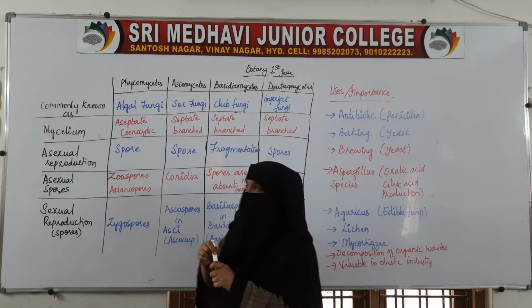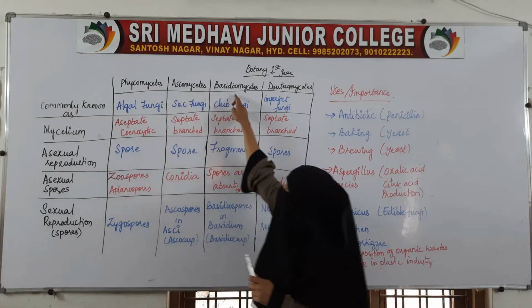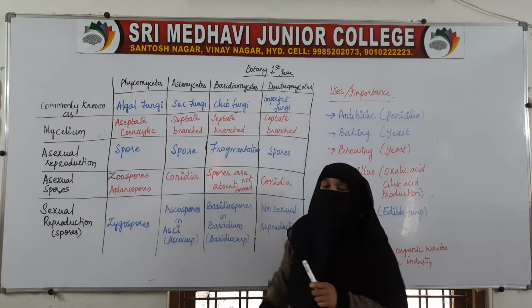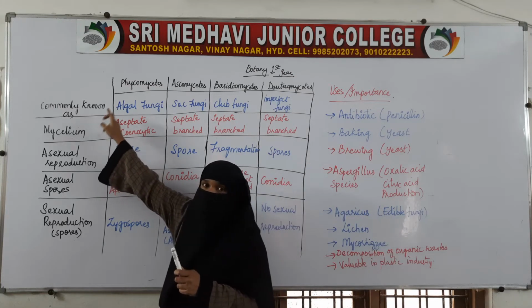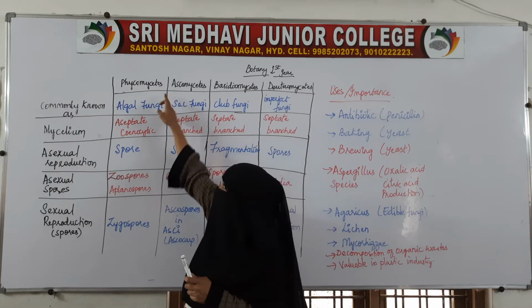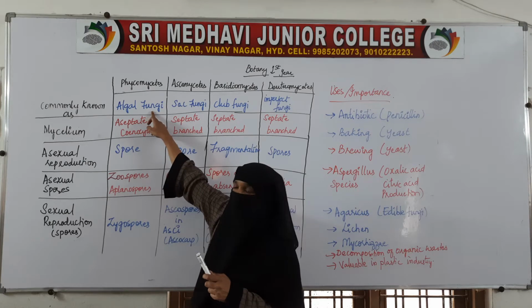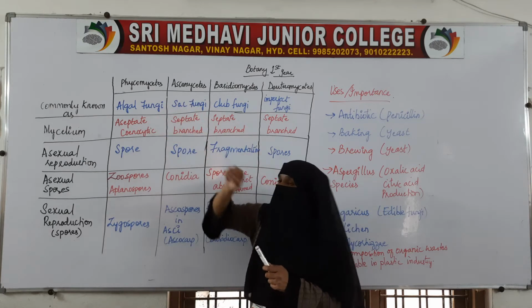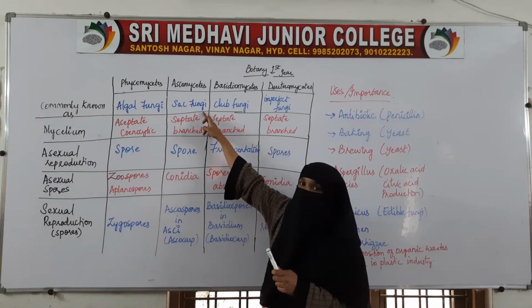Okay, so these 4 groups, that is Phycomycetes, Ascomycetes, Basidiomycetes and Deuteromycetes. So, what are they commonly called? Phycomycetes is commonly called algal fungi. Ascomycetes is also called sac fungi, based on the reproductive structure.